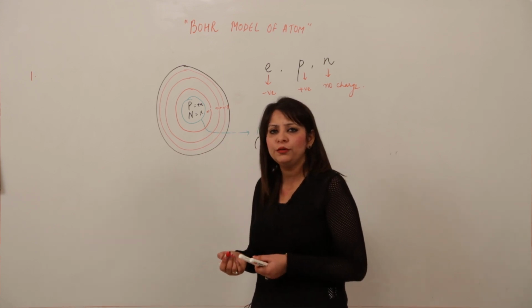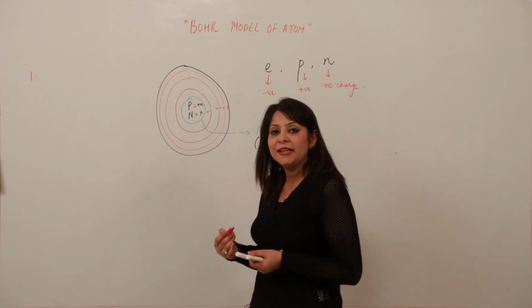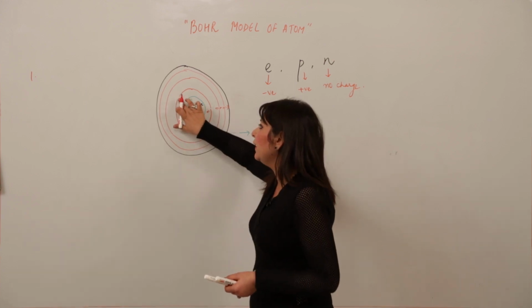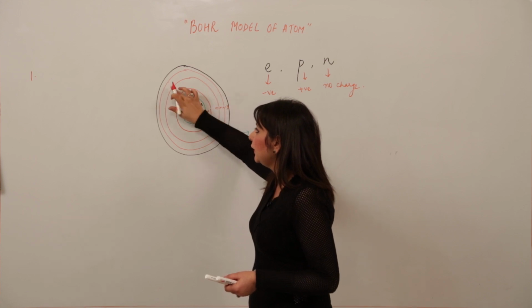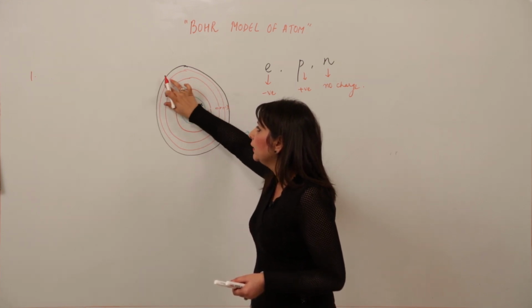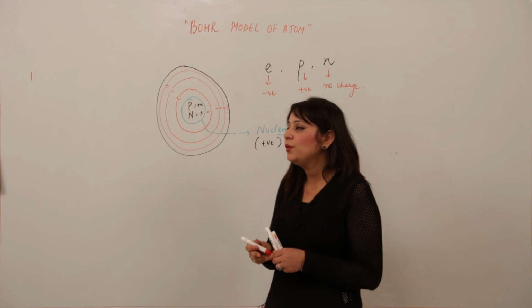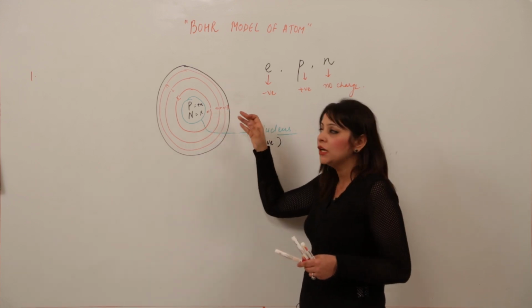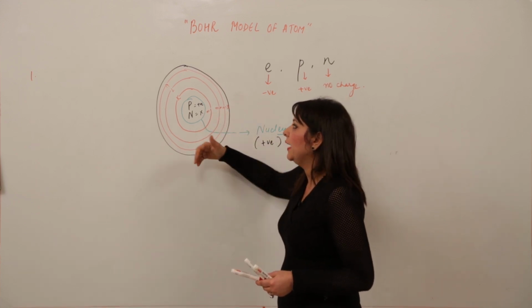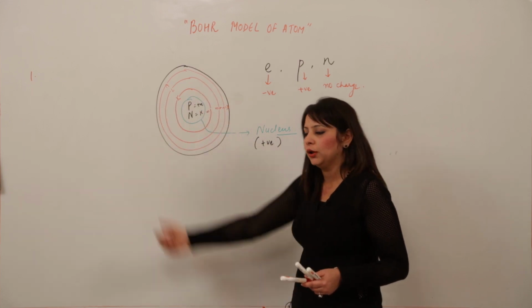There is no hard and fast rule for it, but for the sake that it was given by Bohr, he gave the first shell the name K, then L, M, and so on. So either you can use the terms 1, 2, 3, or you can use the terms K, L, M, and so on, right?